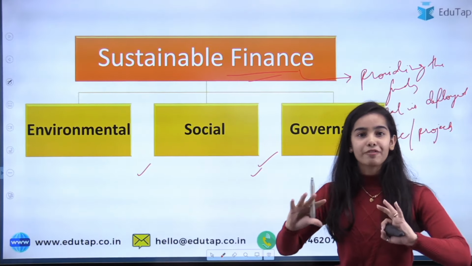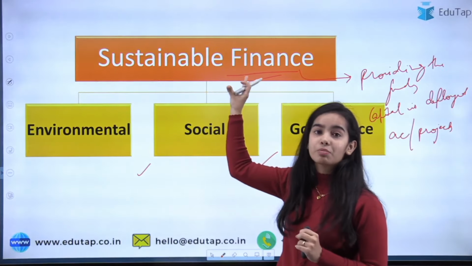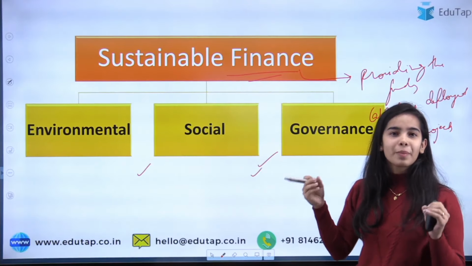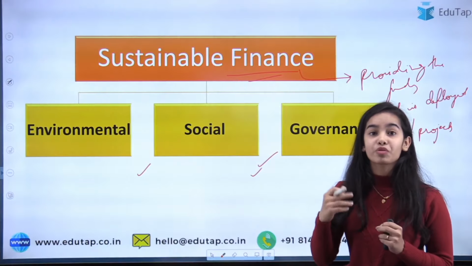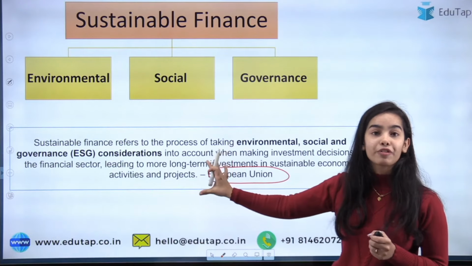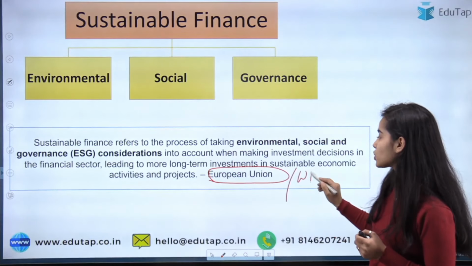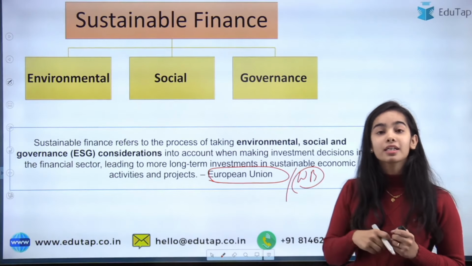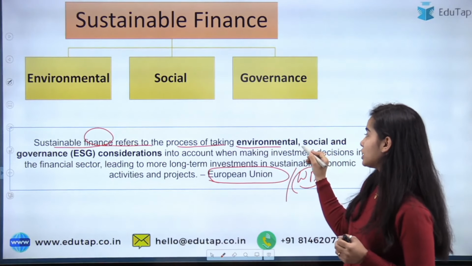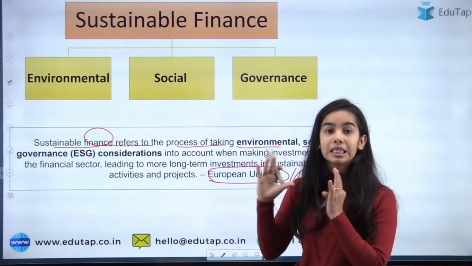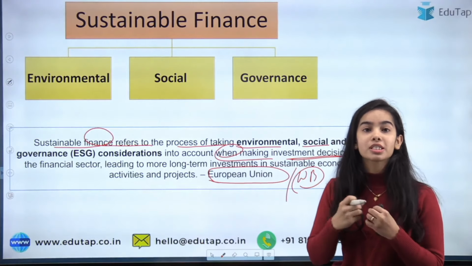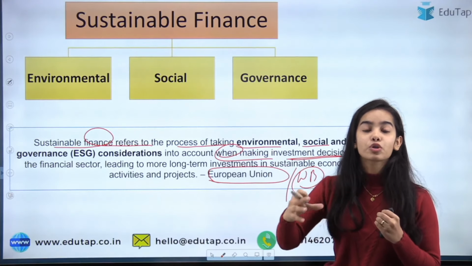So what is the complete definition? We have understood that sustainable finance means providing funds for projects that achieve these goals. But is there a complete definition provided by a big organization? Yes, the European Union, the European Commission, has provided this definition for sustainable finance. The World Bank has also accepted this definition, and you can find it on their website also. Sustainable finance refers to the process of taking environmental, social and governance considerations into account when making investment decisions, that is, where we should put the funding, where we should put the money.